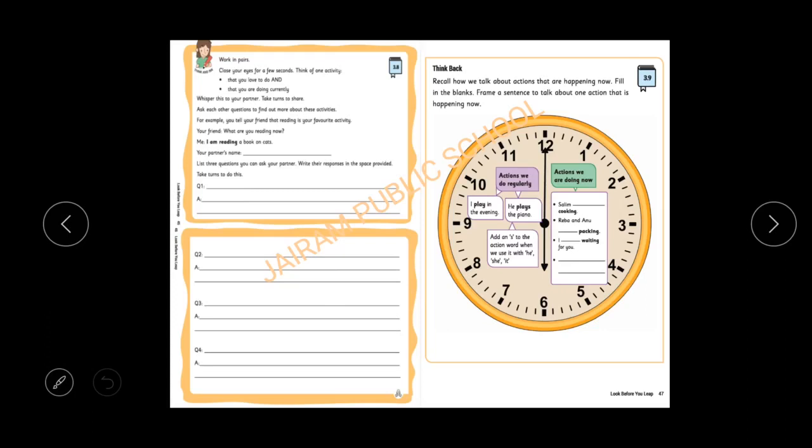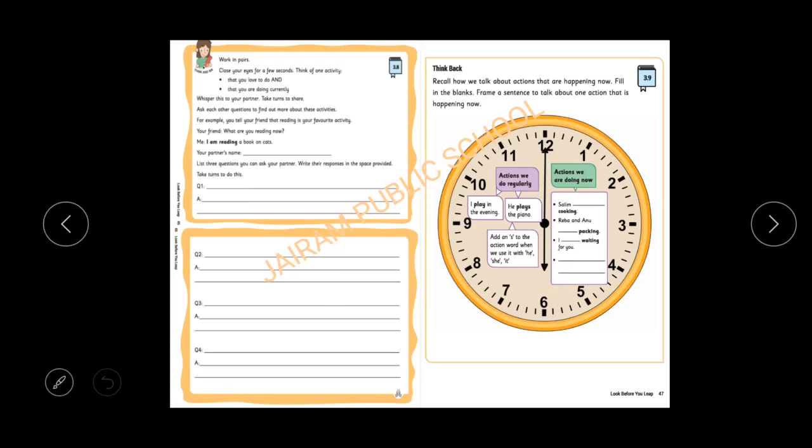You have to get the answer from your partner and write it on the dash. They have given three dashes. One dash is for writing the question, and the remaining two dashes are for writing your answer. They have given one example. Listen carefully. You tell your friend that reading is your favorite activity. For example, you are saying, reading is my favorite activity.